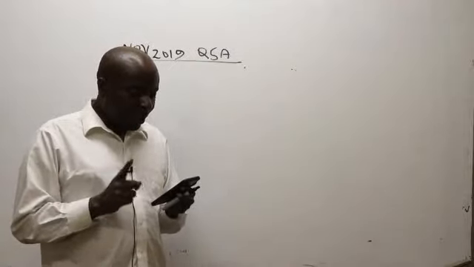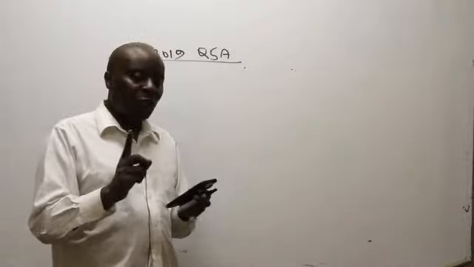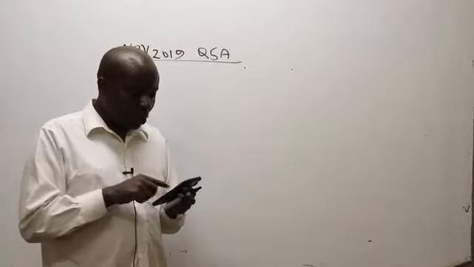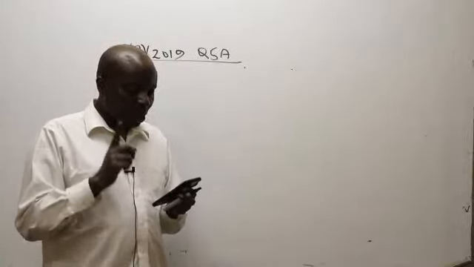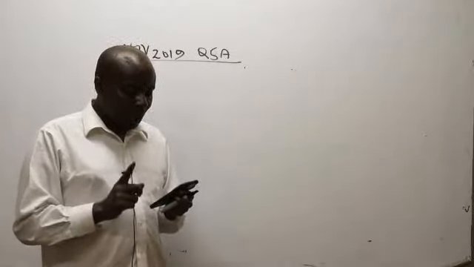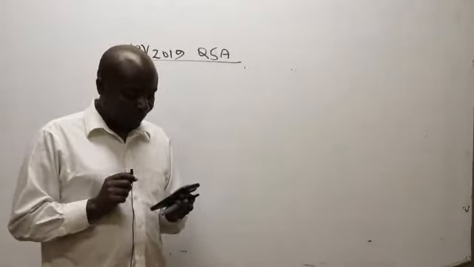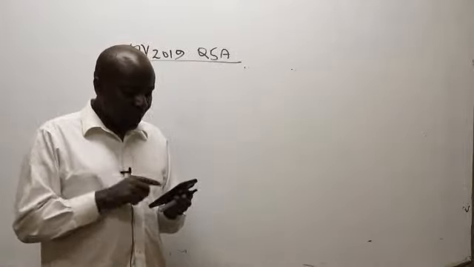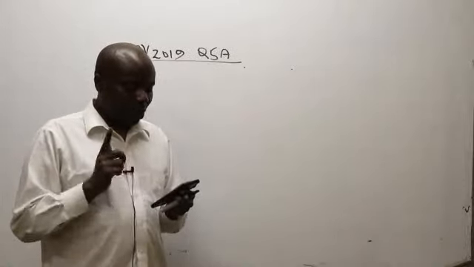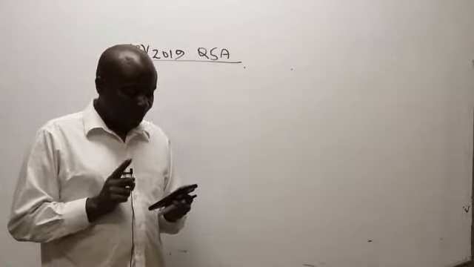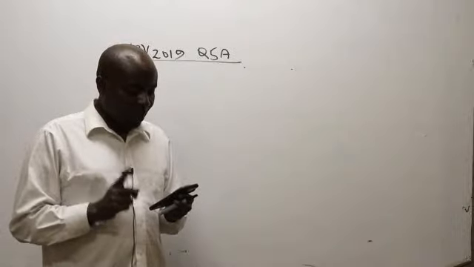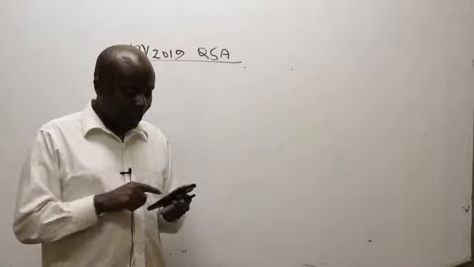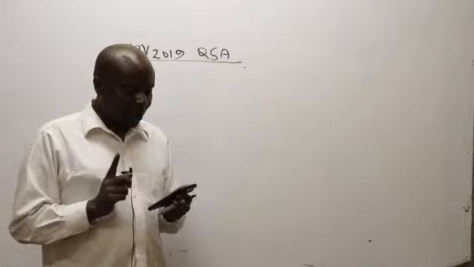You have also obtained the following information in respect of the company share capital. Note 1, ordinary share capital as at 1st October 2017 was 15 million, made up of shares of shillings 5 par value. Dakika Limited issued some 500,000 ordinary shares at full market value on 1st January 2018. Note 3, Dakika Limited also made a rights issue of 2 new ordinary shares for every 10 ordinary shares held at 1st April 2019.